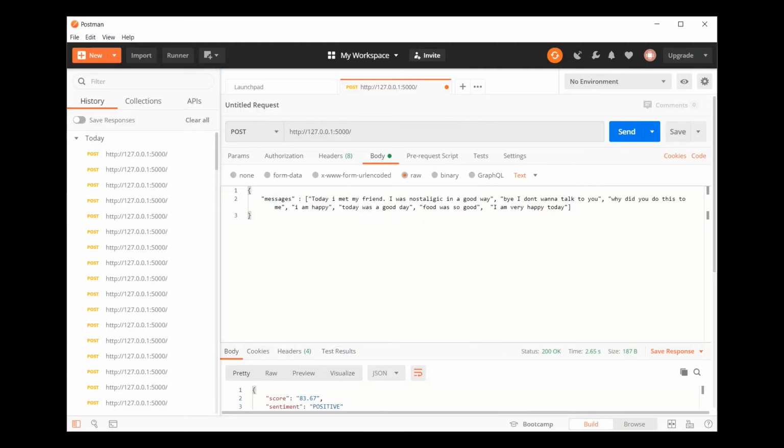This API is receiving recent messages as a POST request and is performing a sentiment analysis on the string of messages. The output is JSONified with two objects, score and sentiment, which is sent back to the parent API.